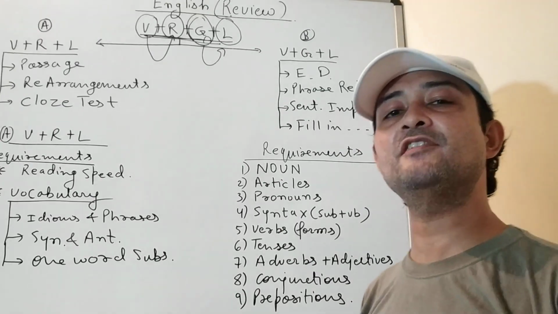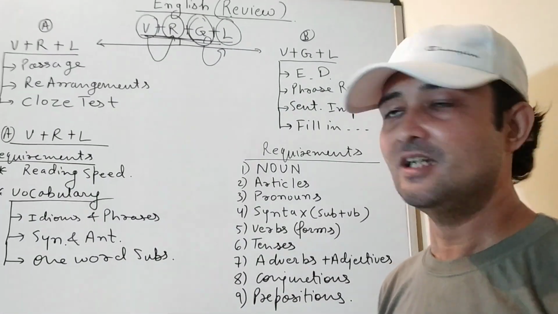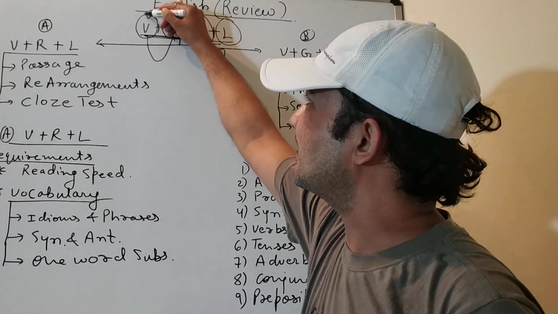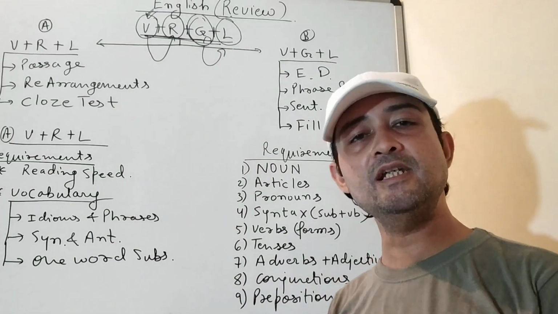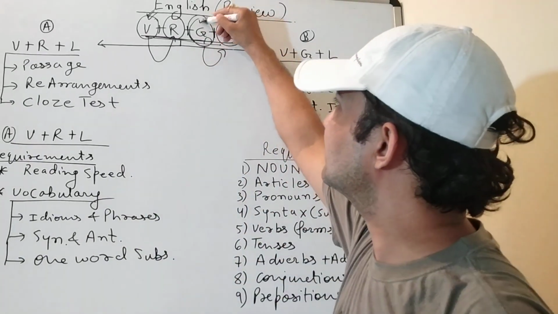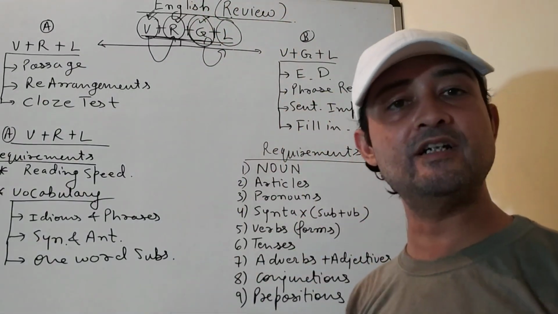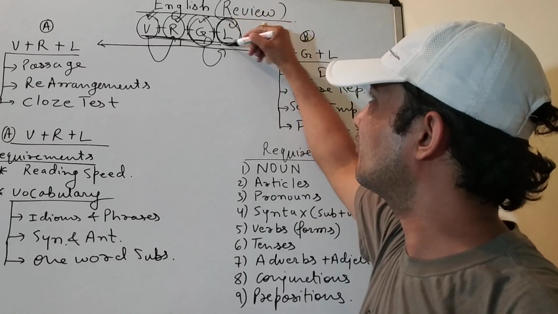And we all know that without applying logic to a question, you can't solve the question. So the very first thing that comes to our mind is vocabulary. If you do not know the meaning of a particular word, how can you apply grammar or read it properly? And there would be no possibility at all of applying the logic.